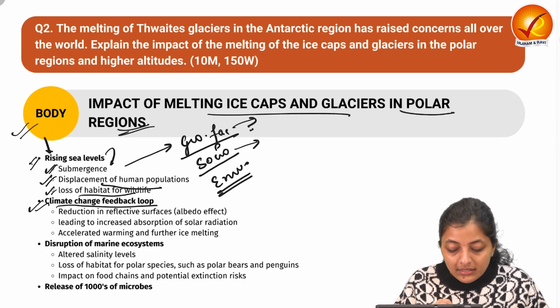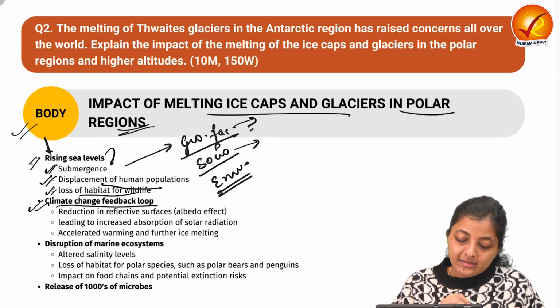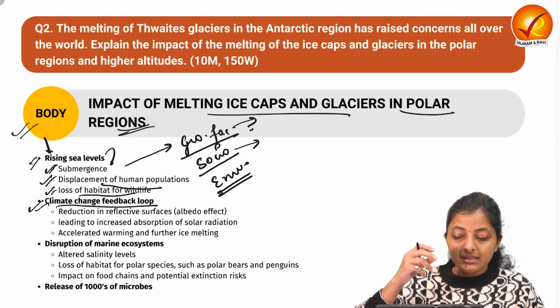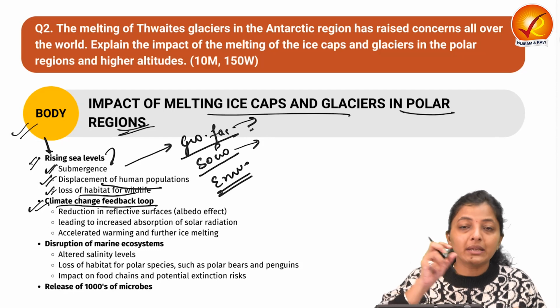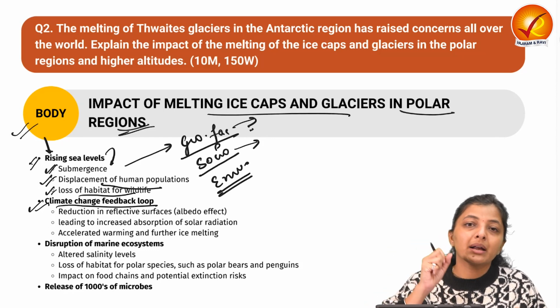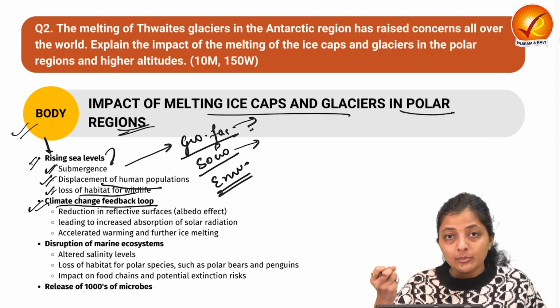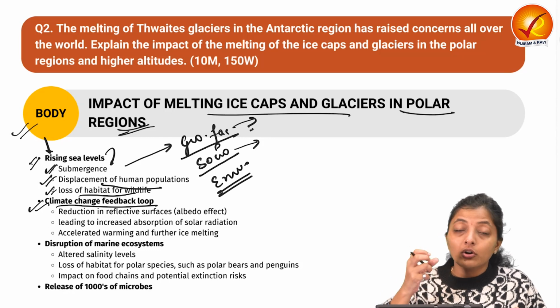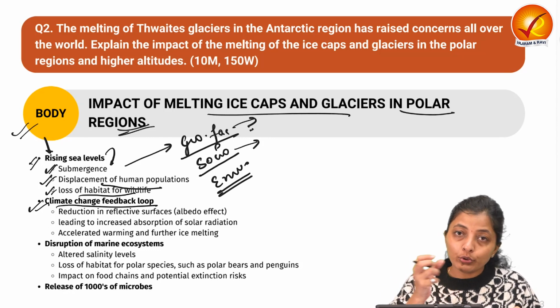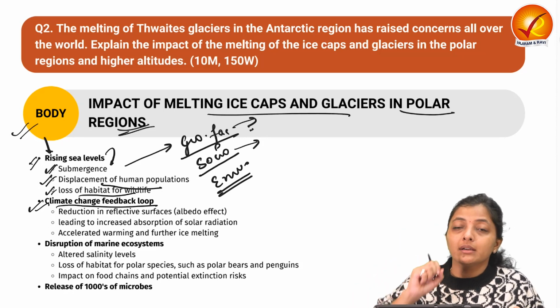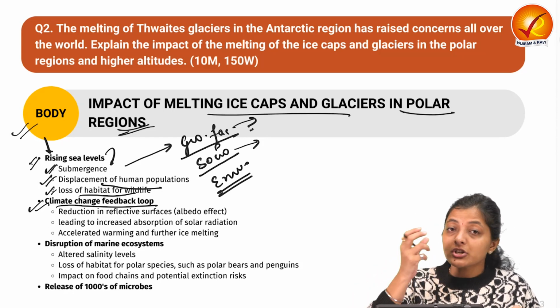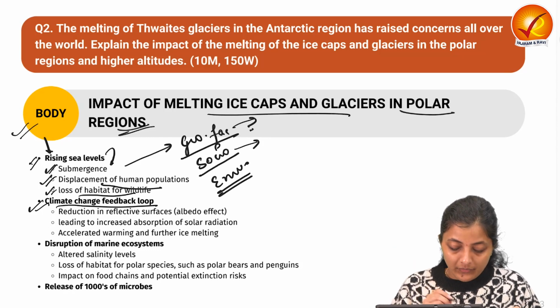Then the climate change feedback loop. As we have discussed in the introduction itself, the melting of the ice cap results in more melting of the ice cap due to the feedback mechanism. Exposure of more surface, again absorption of more heat due to the darker exposed surface, then again more glacial retreat, glacier melting or ice cap melting.